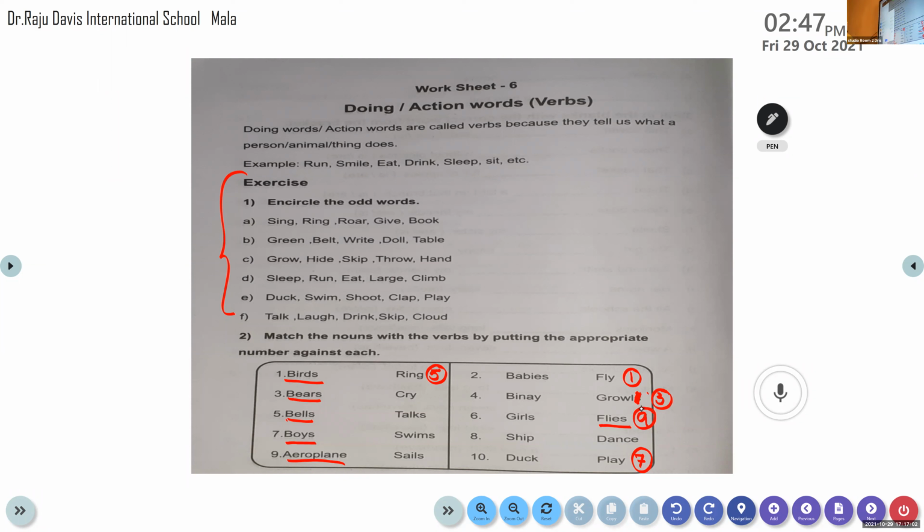Yes, come on. All of you, please do mute your audios, my dear children. Okay, Bennett, come on. Unmute it, Bennett, and read the next question. The second one is babies. Come on, read that question. Babies cry. Very good. So babies, the number 2 is given here. So you have to write 2 against the word cry. Okay, very good.